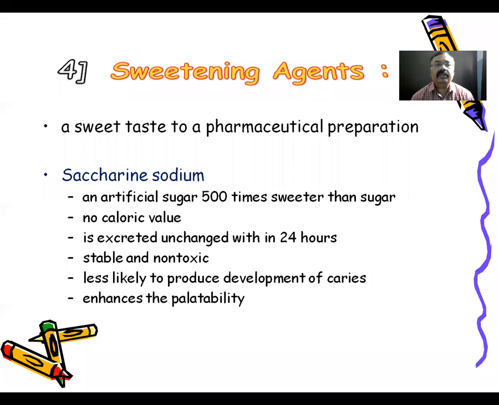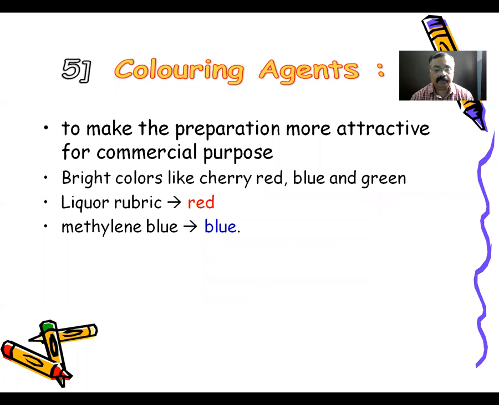Then the next agent used in the dentifrices is a coloring agent. Coloring agents are the substances which are used to make the preparation more attractive for commercial purposes. Bright colors like cherry red, cherry blue and cherry green are very commonly used.